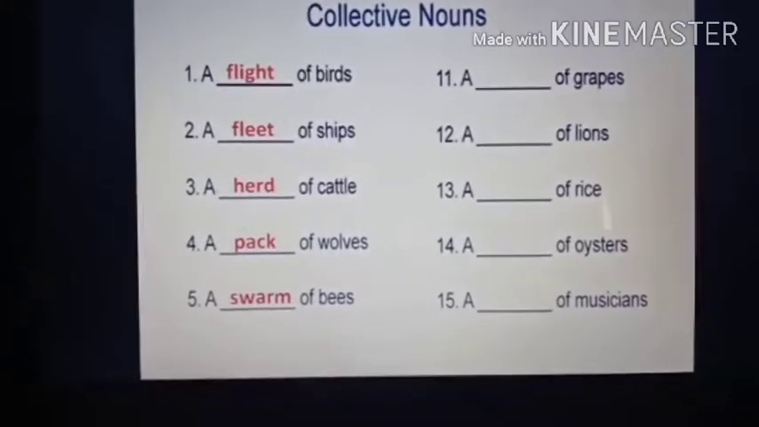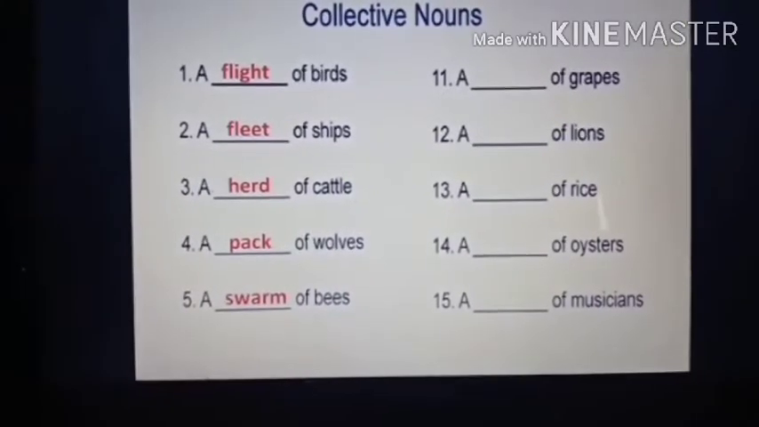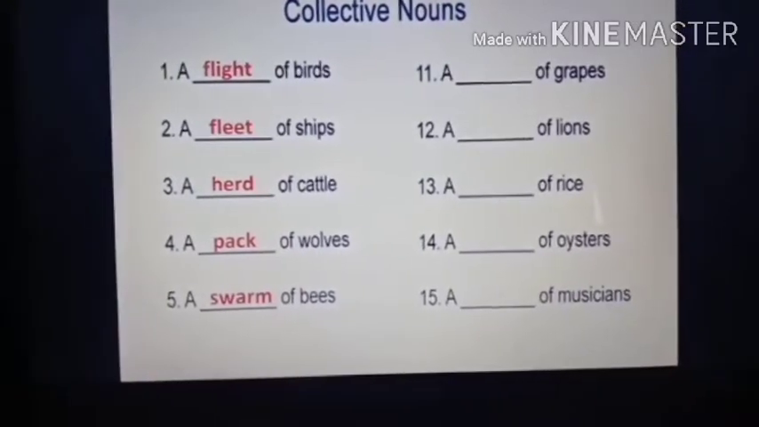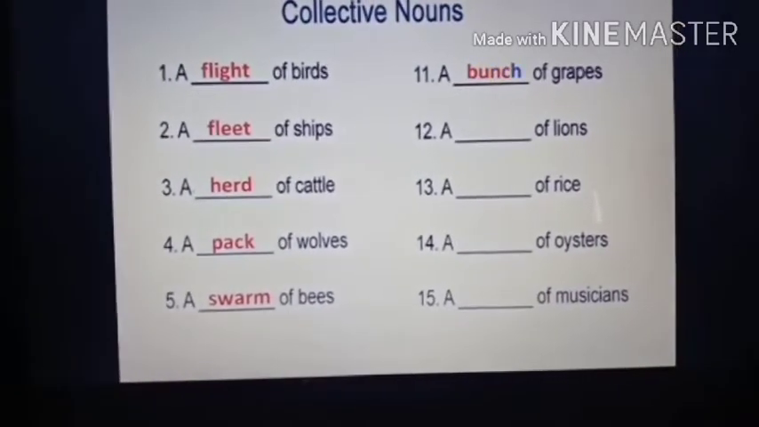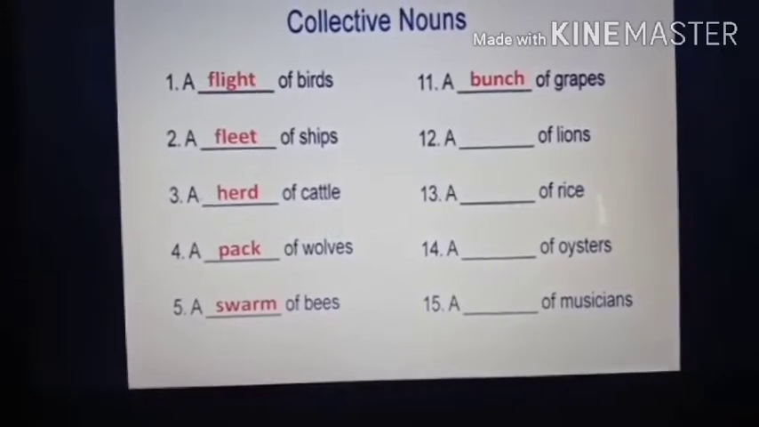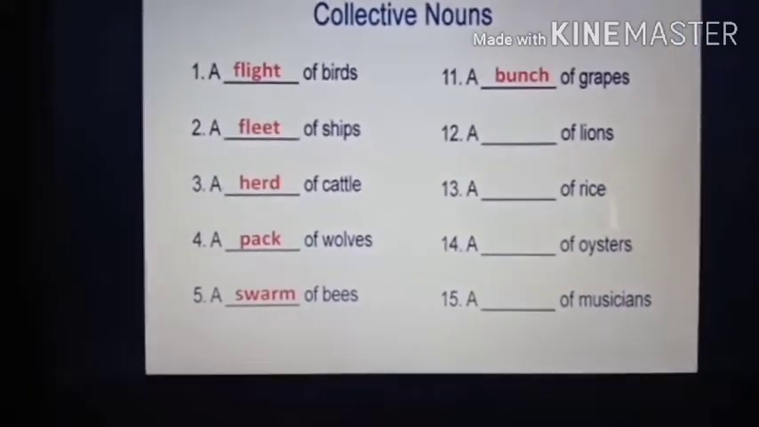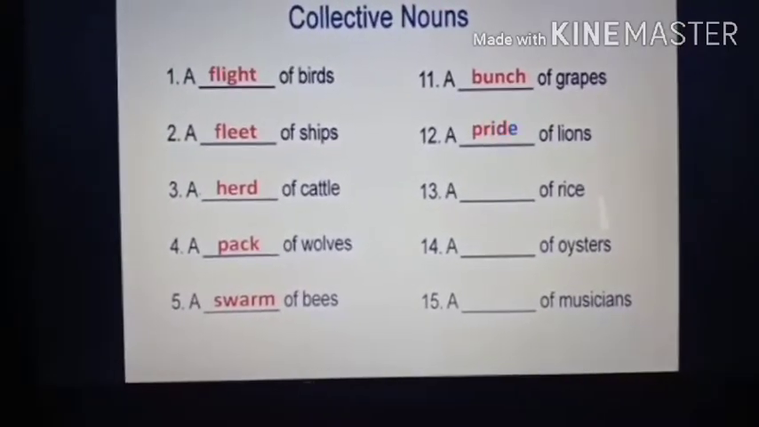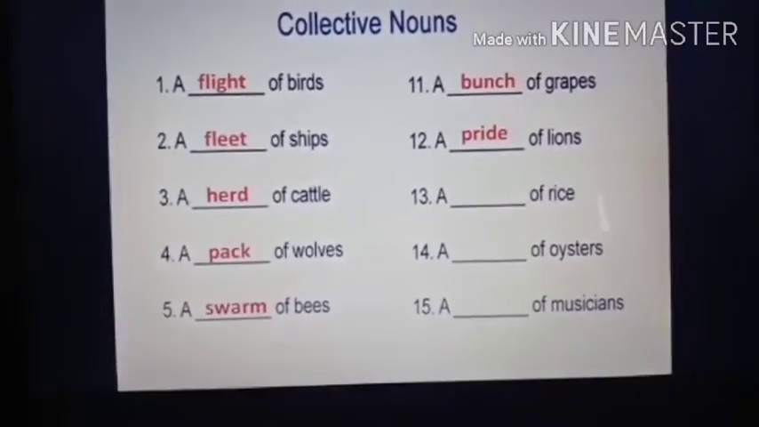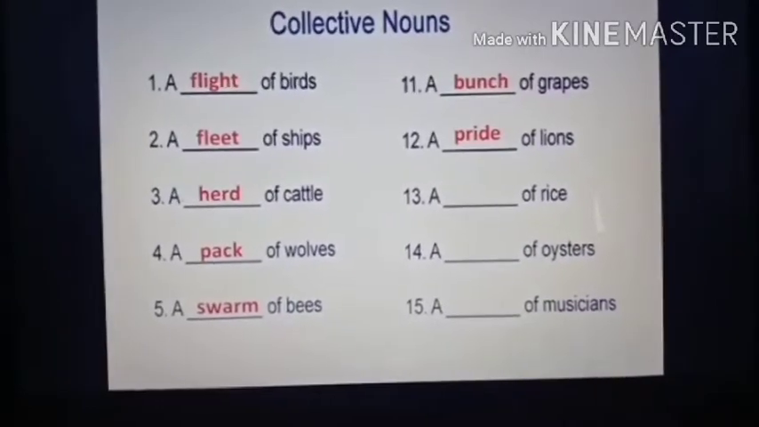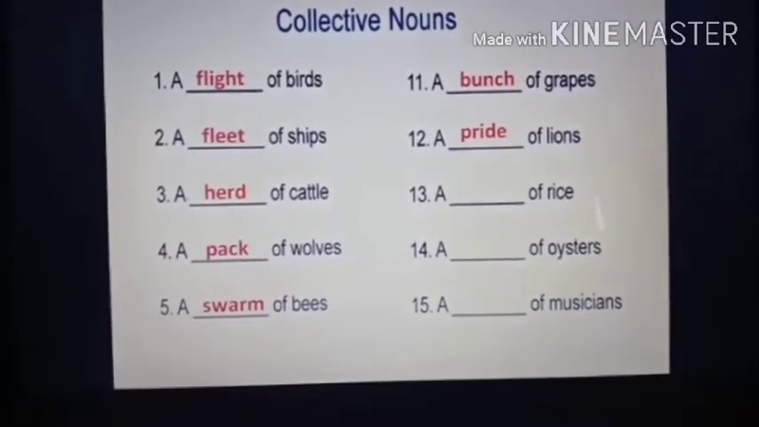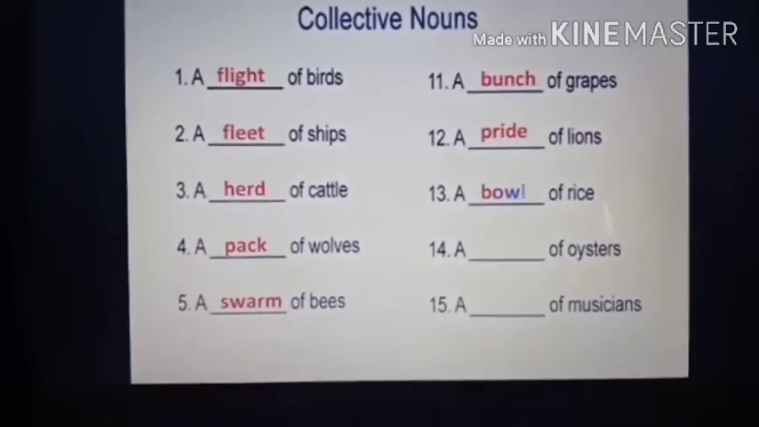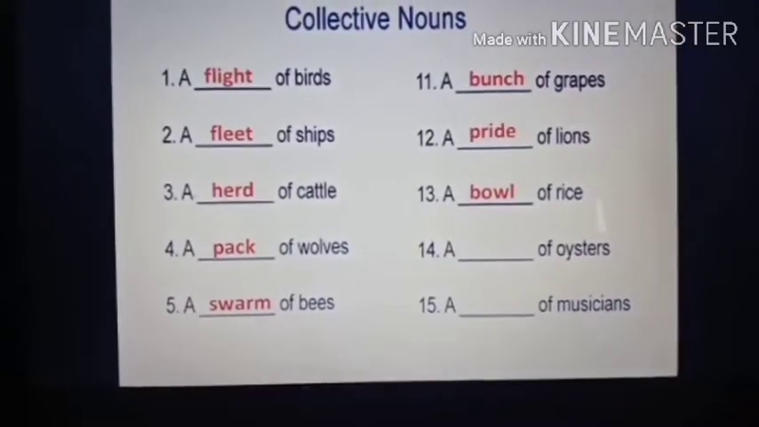Now the next one is grapes. What is a group of grapes called? I told you, bunch. A group of grapes is called bunch. Bananas is also called bunch. Lions, you know what is a group of lions called? Pride. A group of lions is called pride. Now rice. This is very common, you must be knowing. When there is a lot of rice together, what is it called? Bowl of rice. Okay, you tell it, bowl of rice.